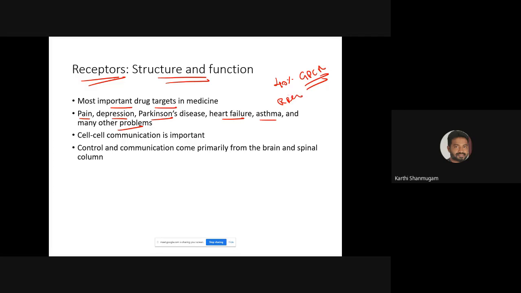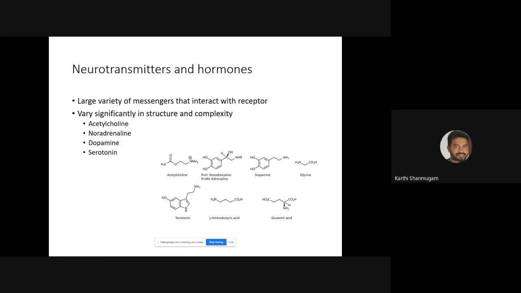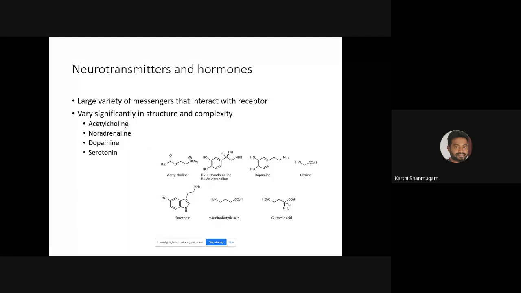What is the main function of this receptor? These receptors actively participate in cell communication. If one cell has to communicate with another cell, it is mediated through this receptor. It also controls functions primarily from the brain and spinal cord. I'll give some examples for this function of receptor.